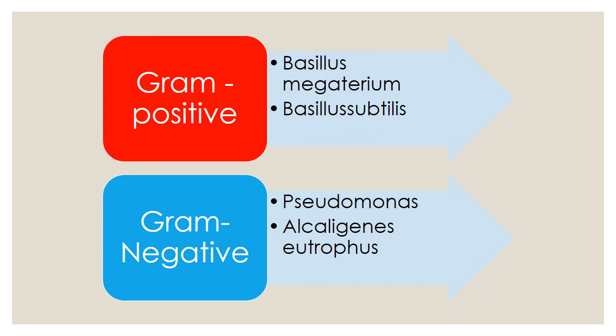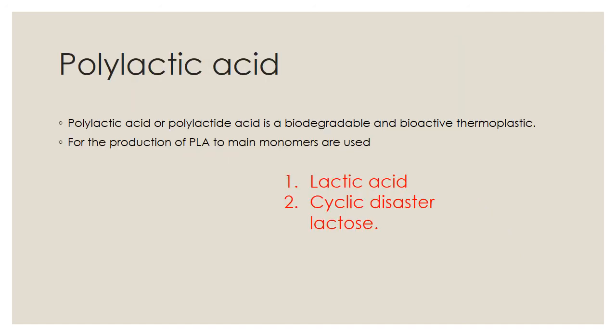Bacillus megaterium and Bacillus subtilis are gram positive bacteria. Pseudomonas and Alcaligenes eutrophus are gram negative bacteria. You remember that? Again, I say Bacillus megaterium and Bacillus subtilis are gram positive, and Pseudomonas and Alcaligenes eutrophus are gram negative. Can you understand? Now we are going to see about polylactic acid.